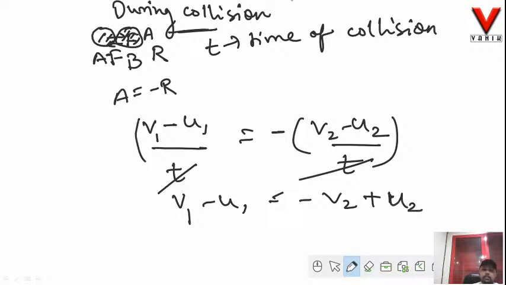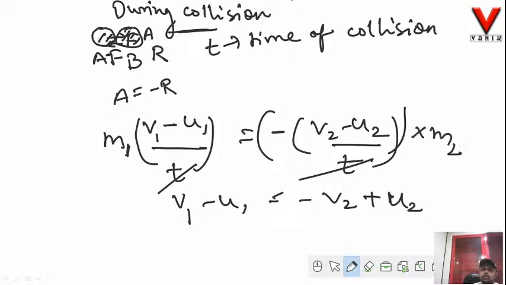Since the rate of change of momentum of the body is directly proportional to the force applied, this is my acceleration part. I am multiplying with the mass of the body. The mass of body A we have considered to be m1, and the mass of body B we have considered to be m2.